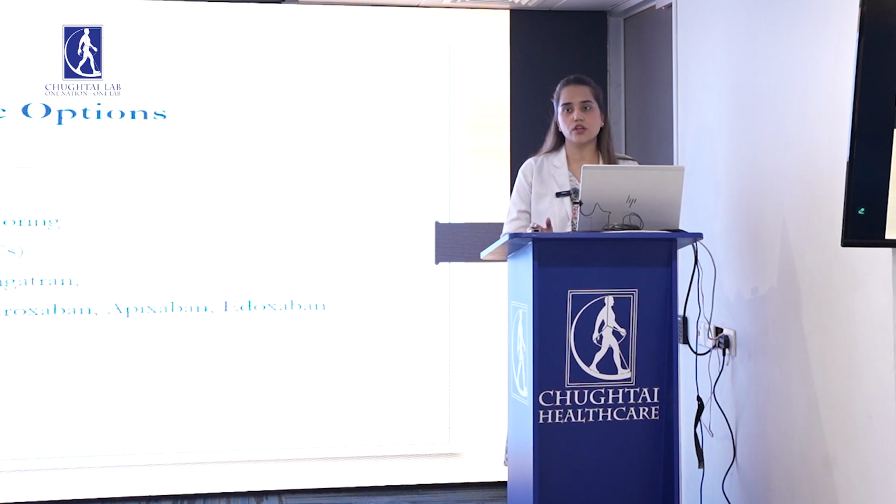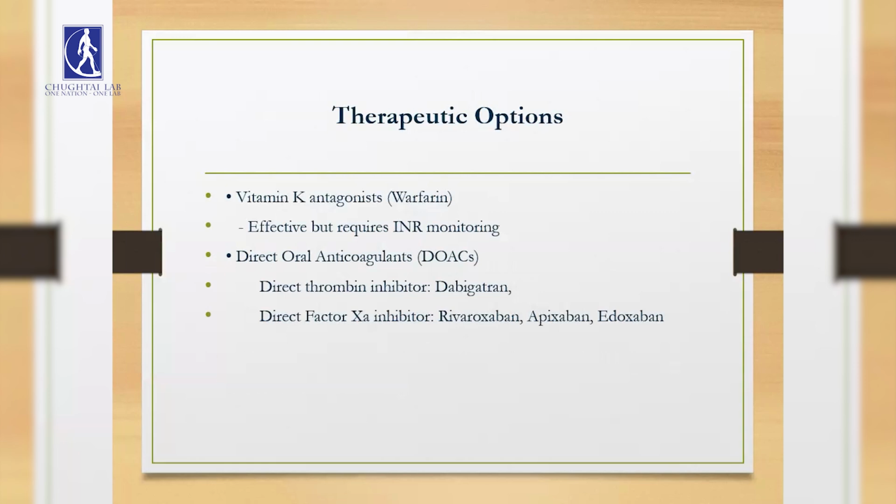Once the decision has been made that the patient needs to start on anticoagulants for stroke prevention, there are certain therapeutic options between which the clinician has to decide. There is the vitamin K antagonist warfarin, which has been used in the past. This has been shown to be effective, but it required INR monitoring. And now there has been a shift to the novel oral anticoagulants. In oral anticoagulants, we have two further subgroups: the direct thrombin inhibitors, which include drugs like dabigatran, and the direct factor 10A inhibitors, including rivaroxaban, apixaban, and edoxaban.